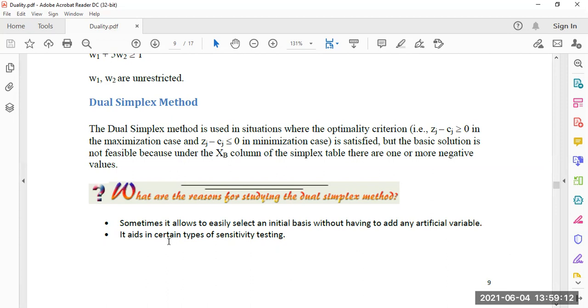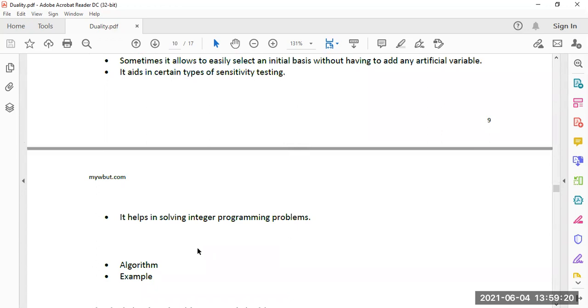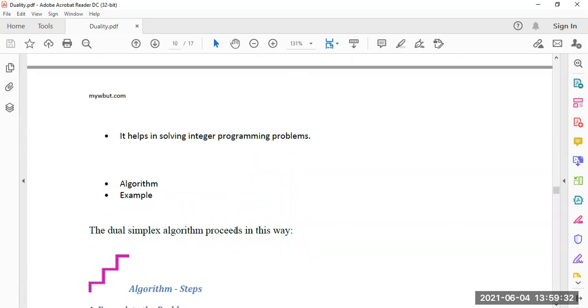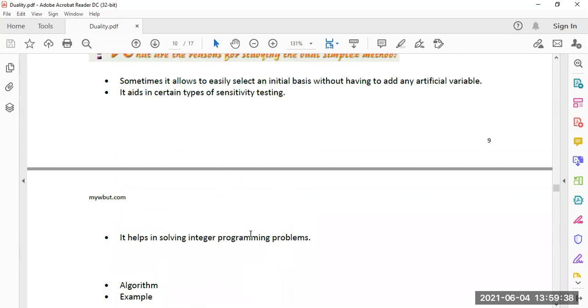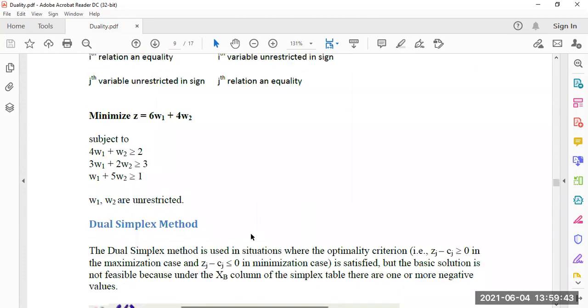It aids in certain types of sensitivity testing. Sensitivity testing will come in. It helps in solving integer programming problems. Next we are coming to the integer programming problem, which is not yet done. The algorithm as well as an example: the dual simplex algorithm proceeds in this way. So the dual simplex method will be discussed in the next class.